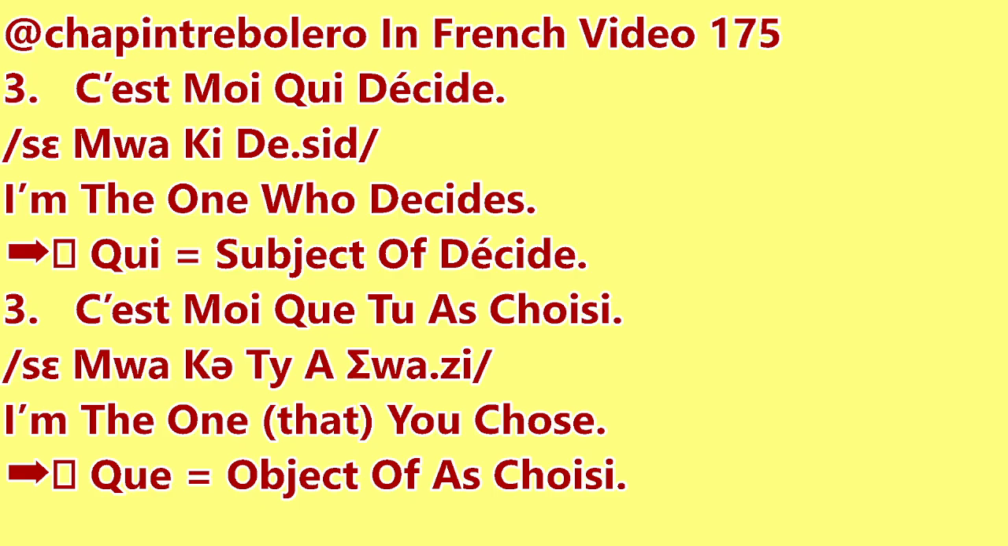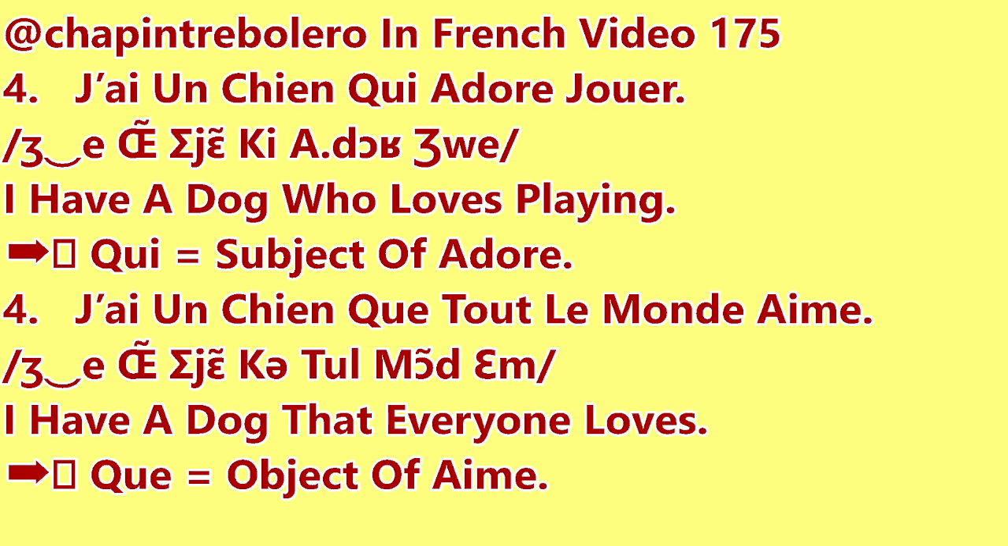All right, let's do numéro 4. J'ai un chien qui adore jouer. Tous les chiens, moi je crois que tous les chiens, mais peut-être ce n'est pas vrai pour tous les chiens. Ok, numéro 4. J'ai un chien qui adore jouer. I have a dog who loves playing.